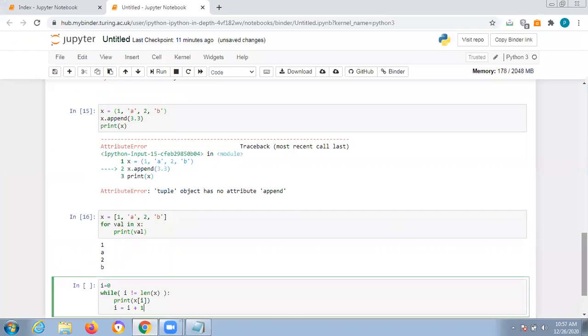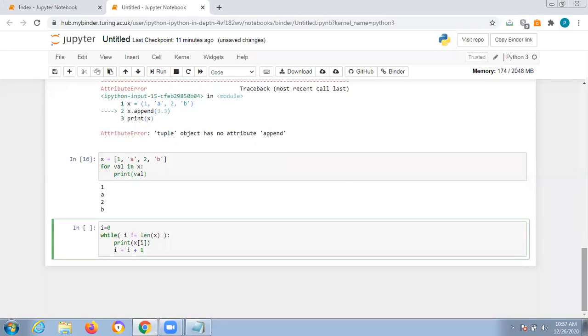The i value is 0. First, when you are initializing, the i value is 0. Next, you are checking the while condition. You are familiar with the while condition. If you have any doubts, please watch all my basic Python lectures.